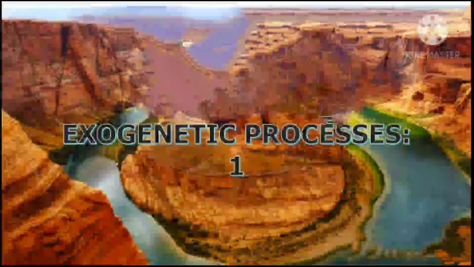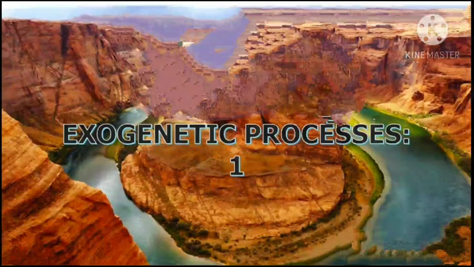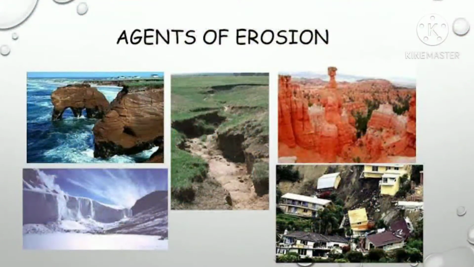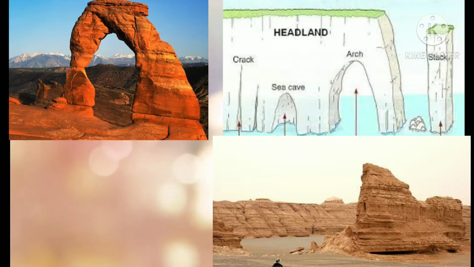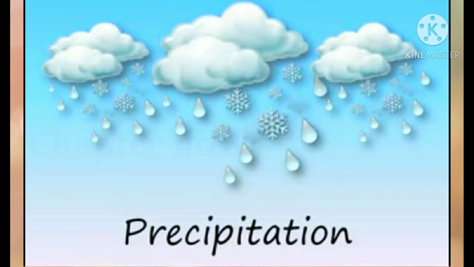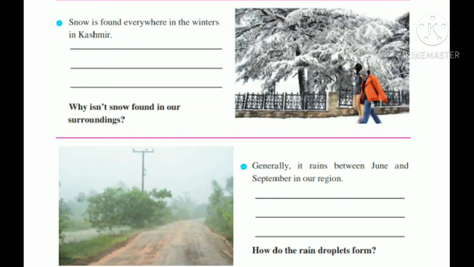Students, in the earlier chapter we have seen what exogenetic movements are, and the different agents which cause weathering, that is the river, wind, glacier, groundwater and sea waves. We have also seen the landforms created by these agents of erosion. So, let's begin with our next chapter, chapter number 5, precipitation.